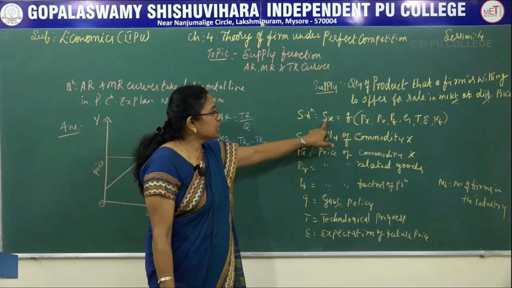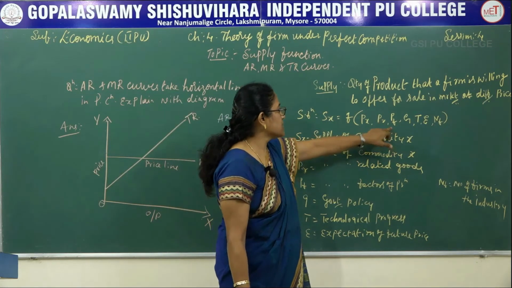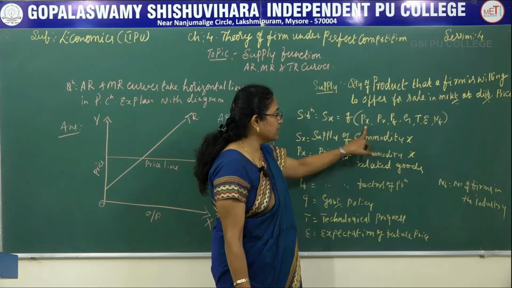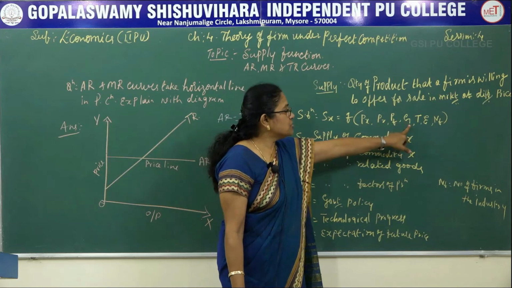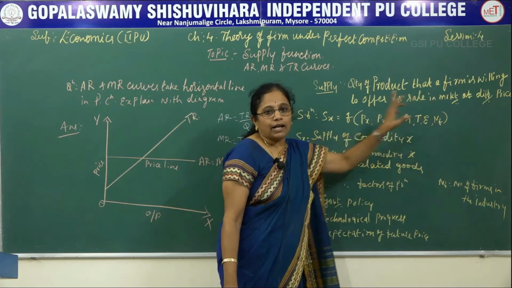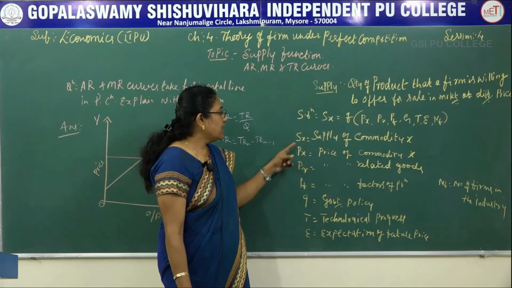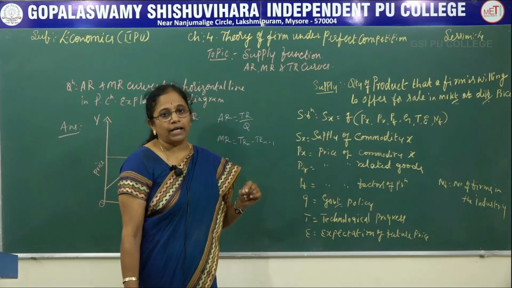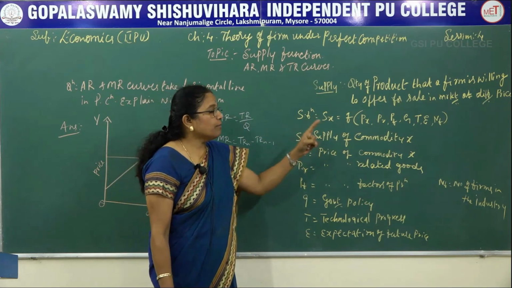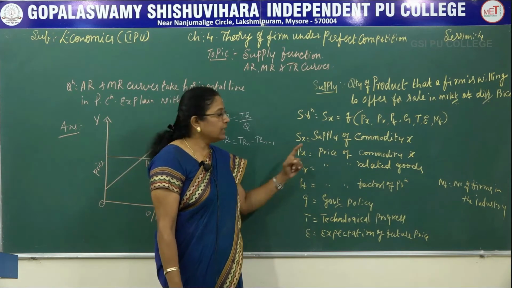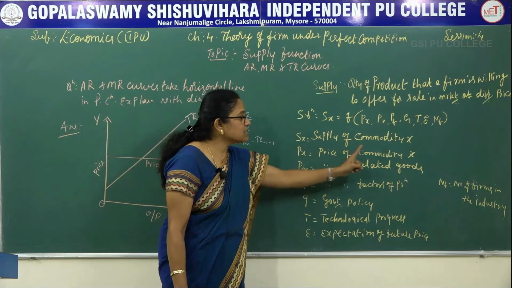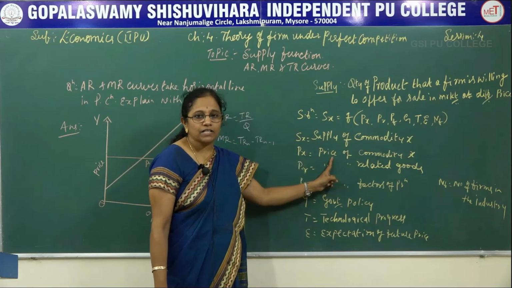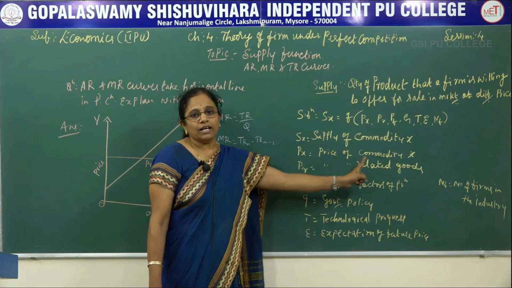The supply function is determined by these factors. That is, the supply function is a combination of different components like Px, Pr, Pf, G, T, E and Nf. Now let's see each one. Sx is supply of commodity X. If the firm wishes to supply commodity X, these are the combinations involved. Px is the price of the commodity X. That is, when I am ready to supply the commodity X, I should determine the price of the commodity X according to the prevailing market prices.